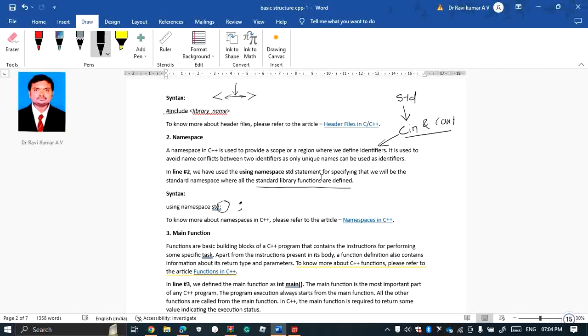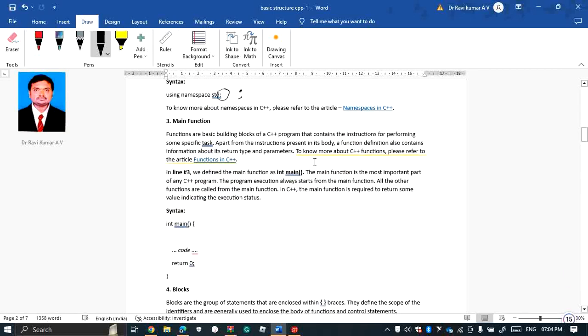Next we'll go with the function, where we start with our main program, that is main. Functions are basic building blocks of a C++ program that contain the instructions for performing some specific task. That is what we call a function. Sometimes we can call it a subroutine or routine.